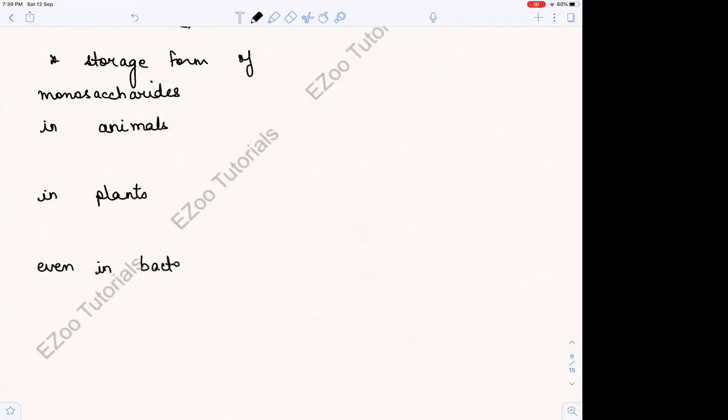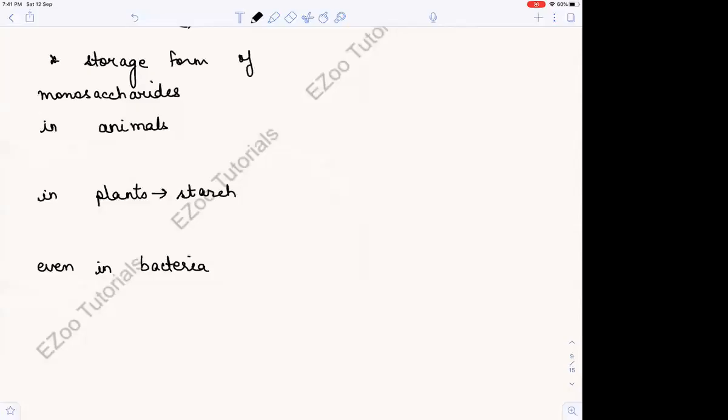That in plants it will be stored as how? It will be stored as starch, right? That's the storage form in plants. Now in what form can starch be saved in plants? It can be saved as amylopectin or